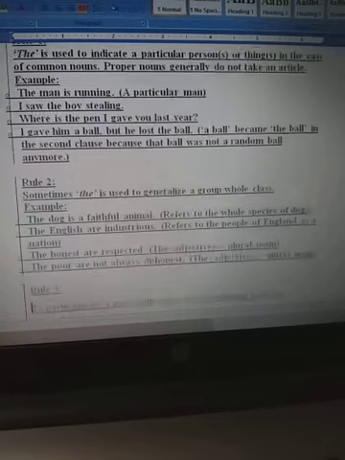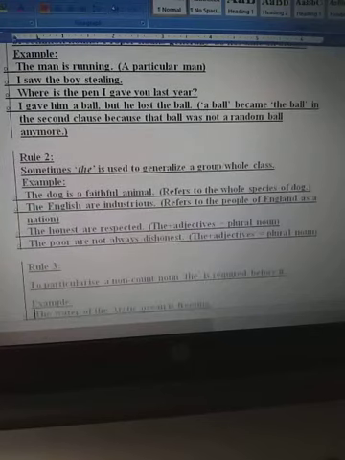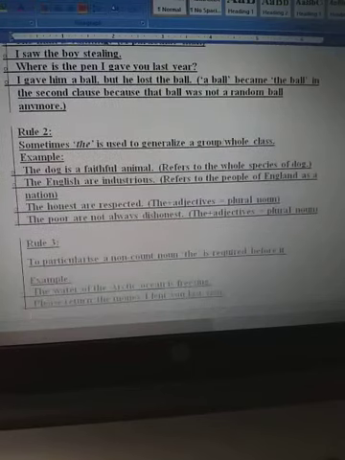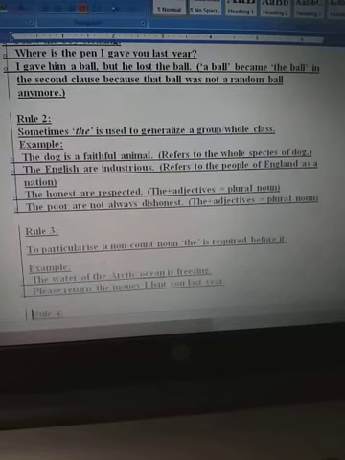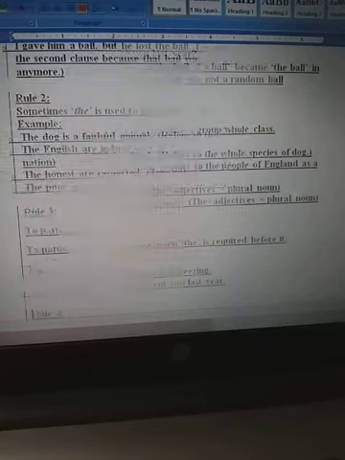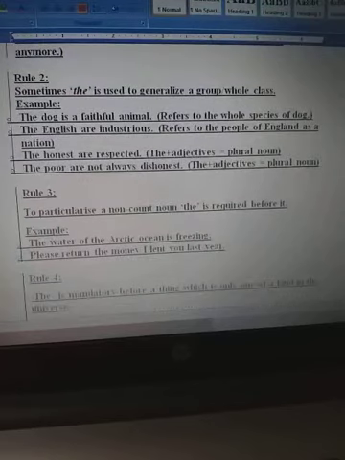Rule 2. Sometimes the is used to generalize a group, a whole class. Example: the dog is a faithful animal. So we are talking about all dogs. It refers to the whole species of dog. The English are industrious. It refers to the people of England as a nation.